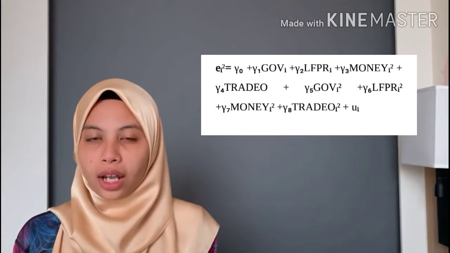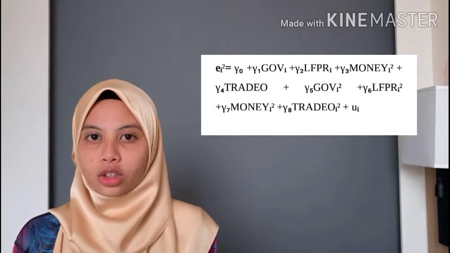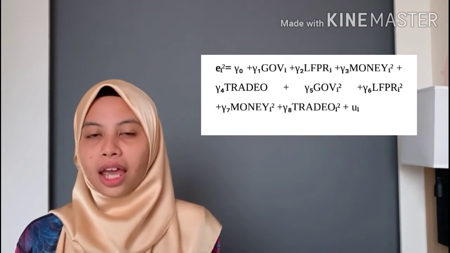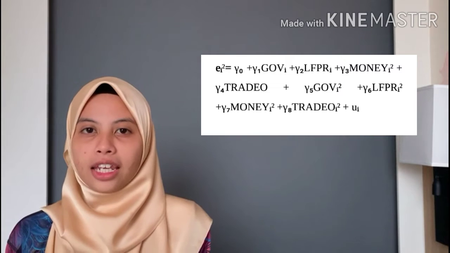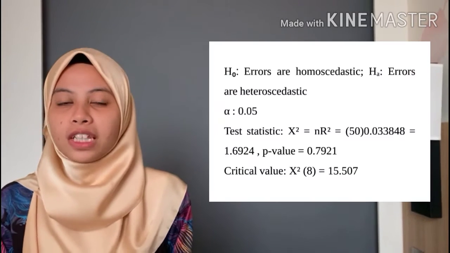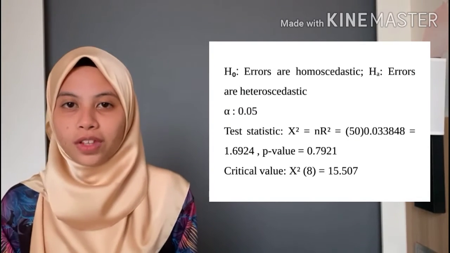We run the equation to check for any heteroscedasticity problem, and in this case, we use the White test. We want to see whether the explanatory variables and their squares have an effect on the squared residuals. If yes, then the errors are heteroscedastic, and if not, the errors are homoscedastic. We use a 0.05 level of significance, and our critical value is 15.5.